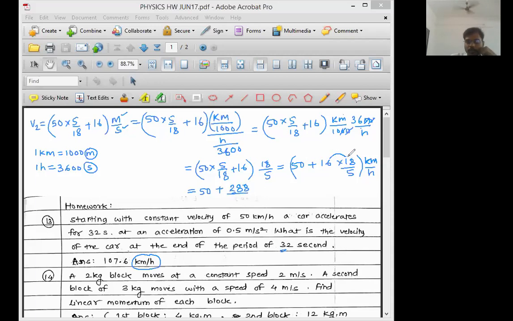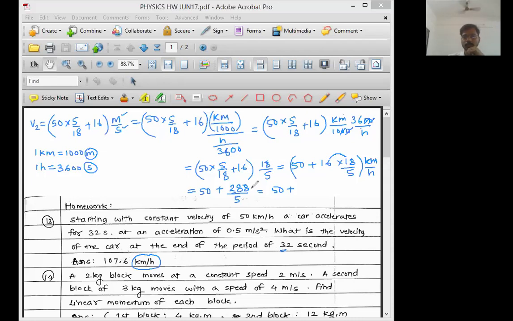This multiplication will become 288 upon 5. Now tell me, 288 upon 5. Do the calculation sequentially. Okay, Devashish. Your calculation sequence and my calculation sequence are going to match now.